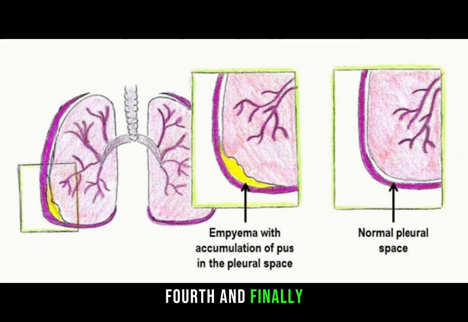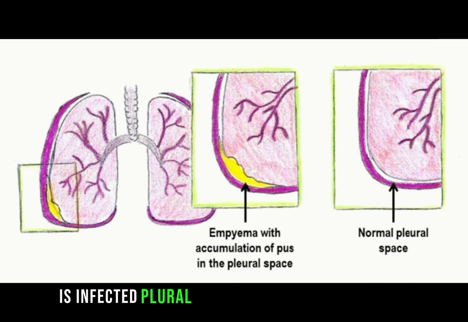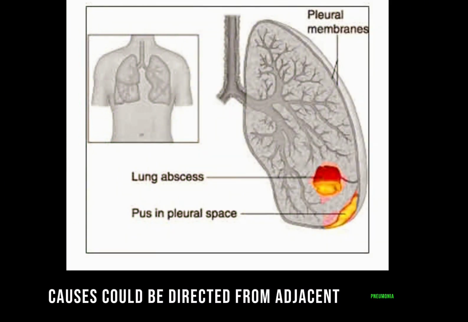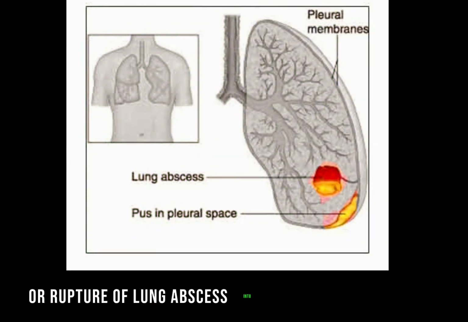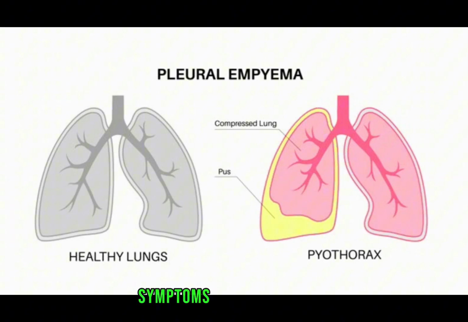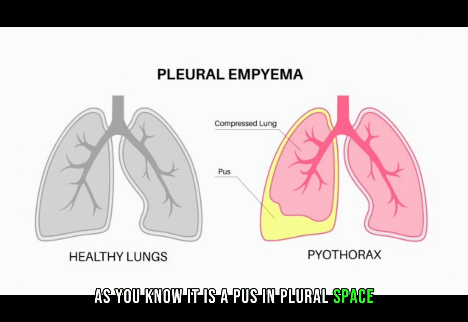Fourth and finally, the empyema, is infected pleural fluid with abnormal bronchopleural fistula. Causes could be direct spread from an adjacent pneumonia, or rupture of lung abscess into the pleural space, or trauma. Symptoms are like lung abscess. An X-ray shows hydropneumothorax. As you know, it is pus in the pleural space.